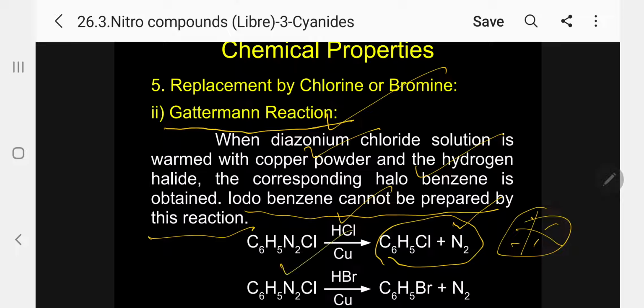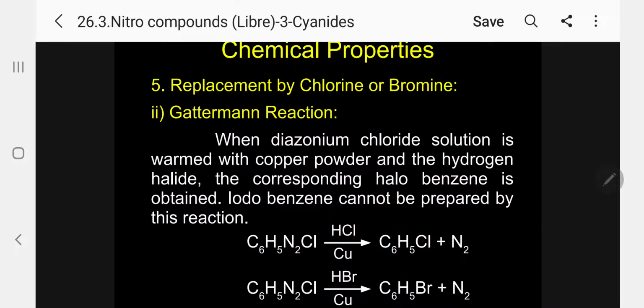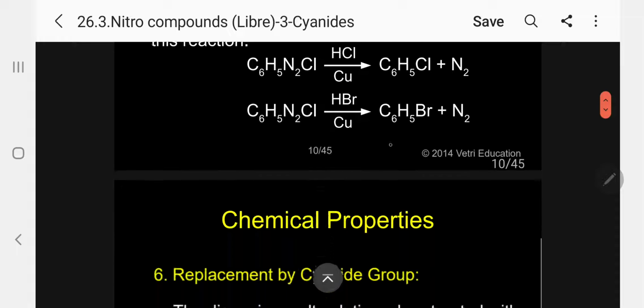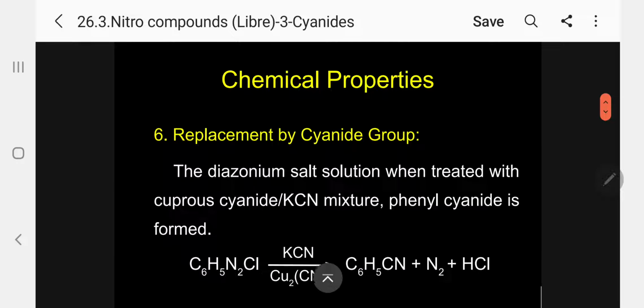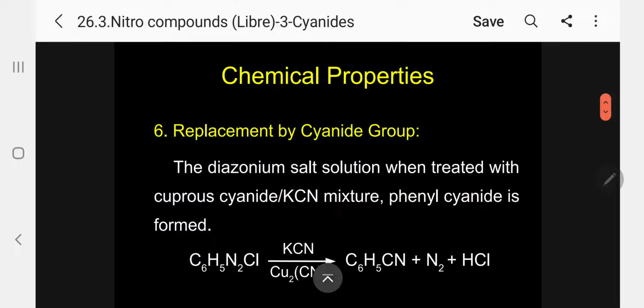Next one, the same diazonium chloride, if you heat with HBr and copper, correspondingly phenyl bromide, that is bromobenzene, and nitrogen are produced. Please follow. So in all the reactions we have seen, it is replacement with the elimination of N2. The next is replacement by the cyanide group. Please follow. The characteristic reagent is potassium cyanide.